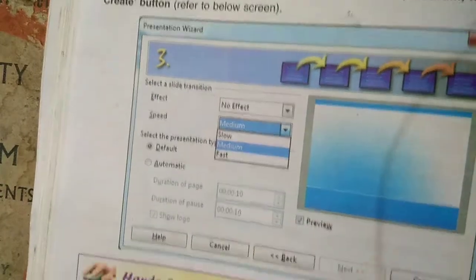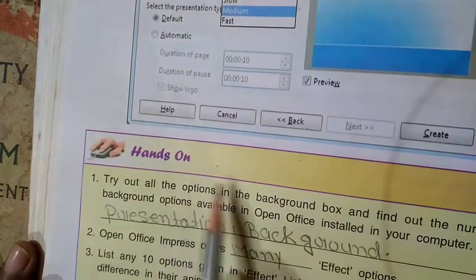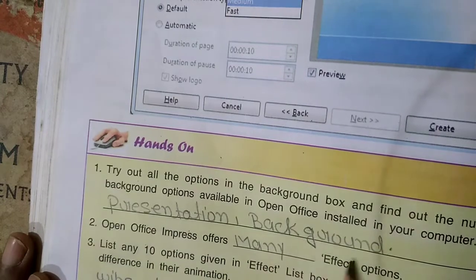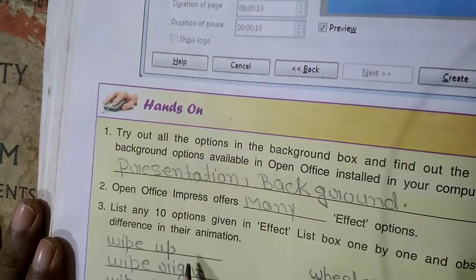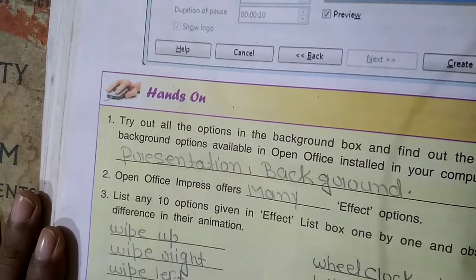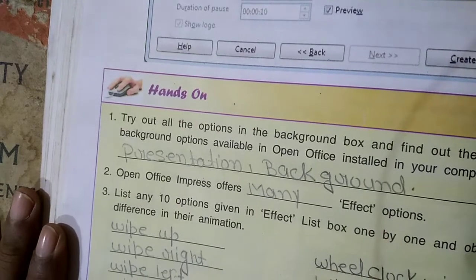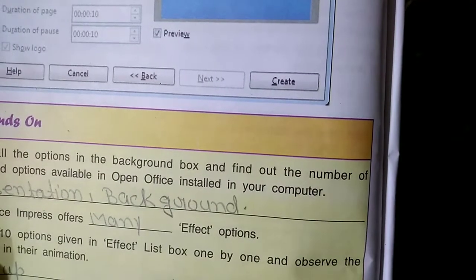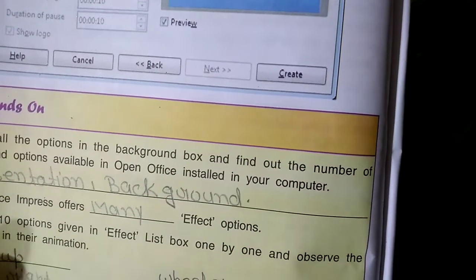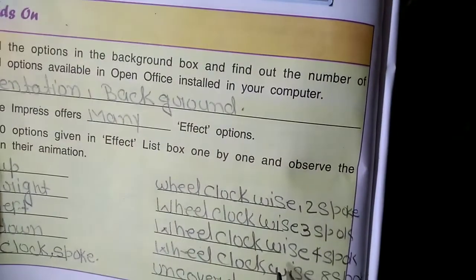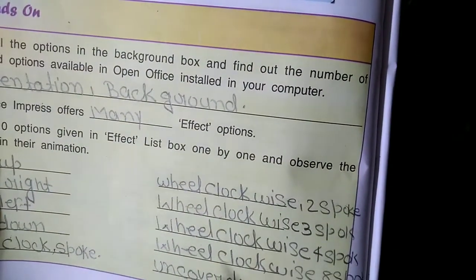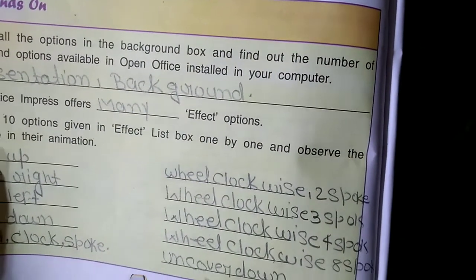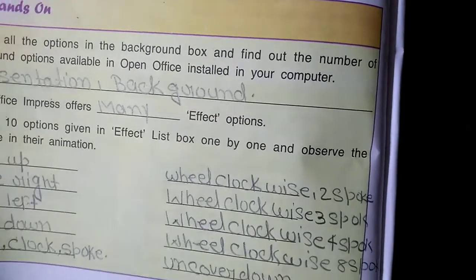Like this. Now question, hands-on: presentation, background, many. Wipe up, wipe right, wipe left, wipe down, wheel clockwise 1 spoke, wheel clockwise 2 spoke, wheel clockwise 3 spoke, wheel clockwise 4 spoke, wheel clockwise 8 spoke, and cover down.